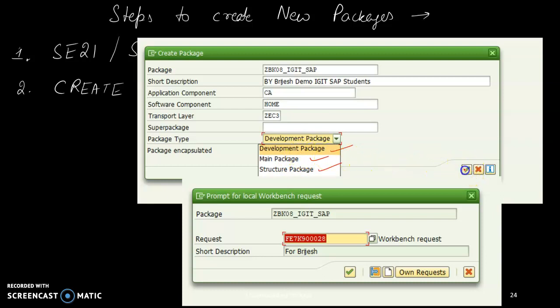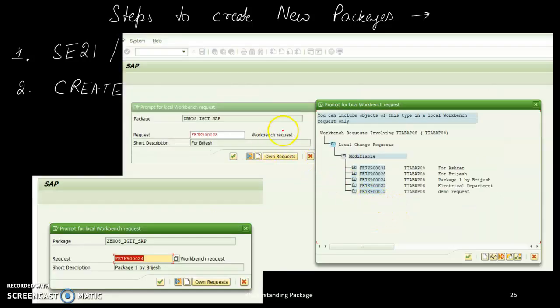Now if I click this right button, I am getting a package, see that number 28. If I am interested in 28, it's fine. But if I am not interested, I can go for a different one. See that workbench, which package I am interested in. So when I click the workbench over here, I get these options. So 28, what you can see here is 28, and that is why it is mentioned over here for Brijesh. Now I'm not interested in 28, rather I'm interested in 24.